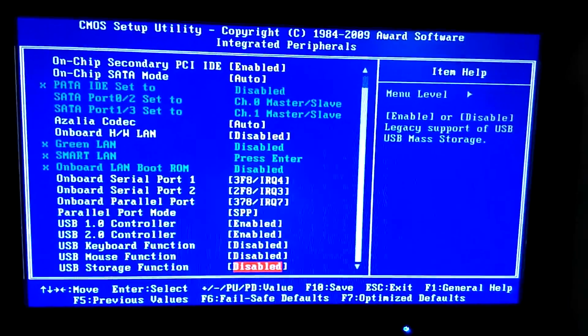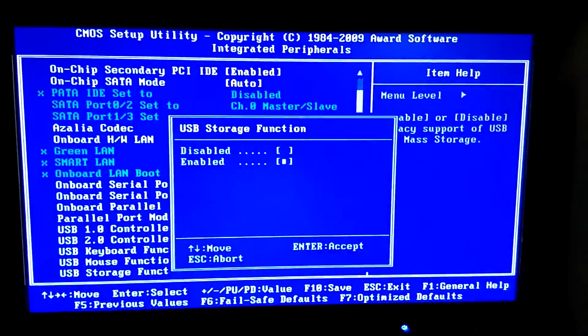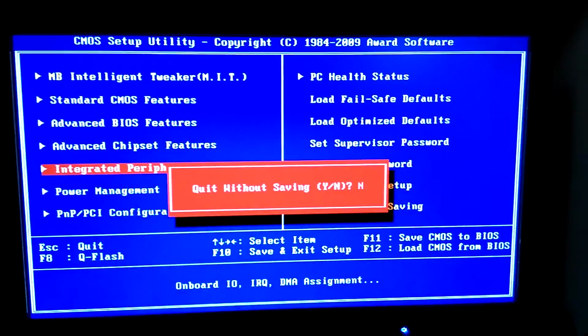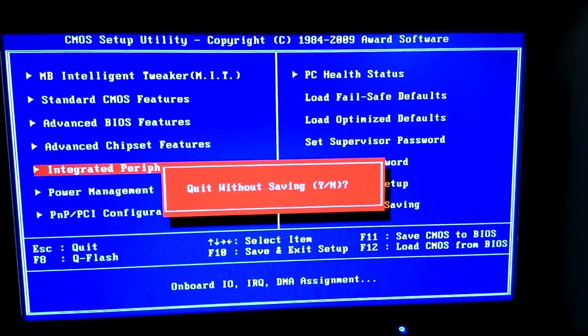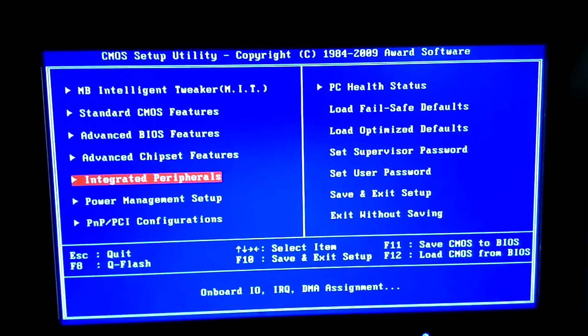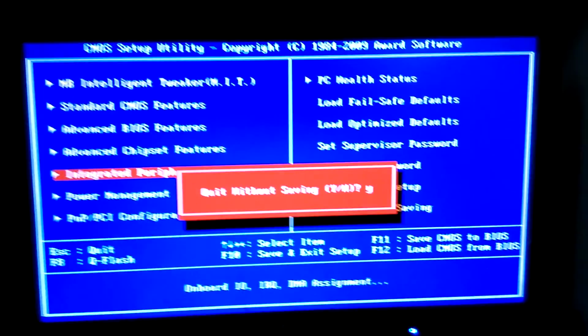Yeah, and even now, to get out of the BIOS, you must just press escape. Just press Y and enter. Over. It just boots up again as usual.